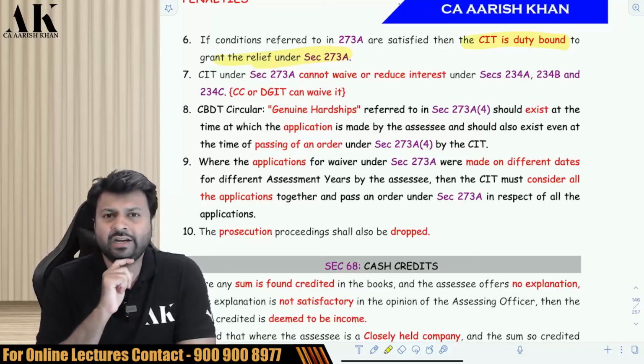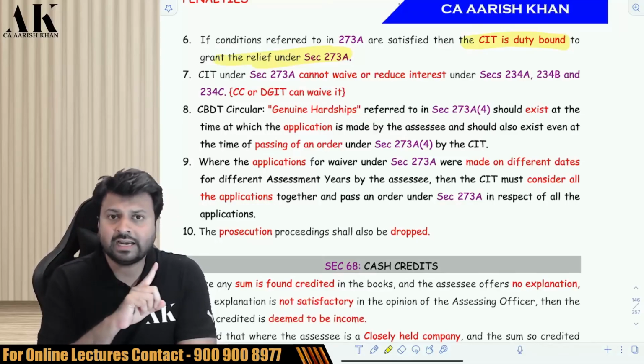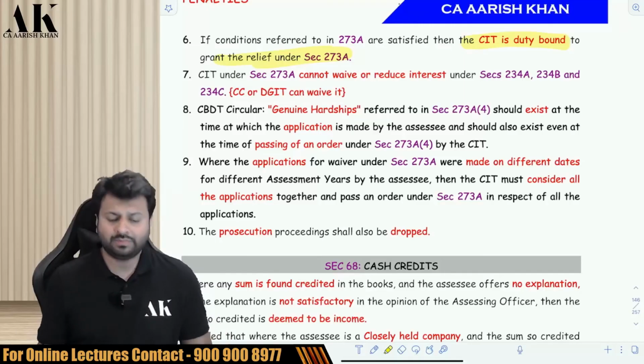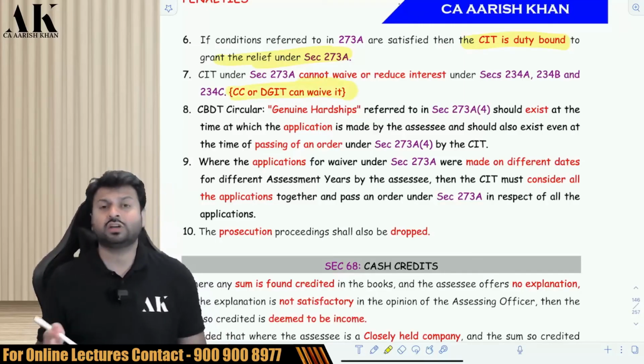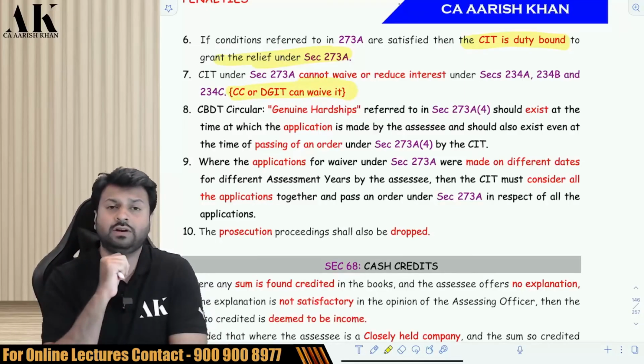Next, can the CIT reduce your interest under 234ABC? The CIT does not have the power to reduce interest under 234ABC. That power is given to the Chief Commissioner or Director General of Income Tax. That power is not given to the CIT.